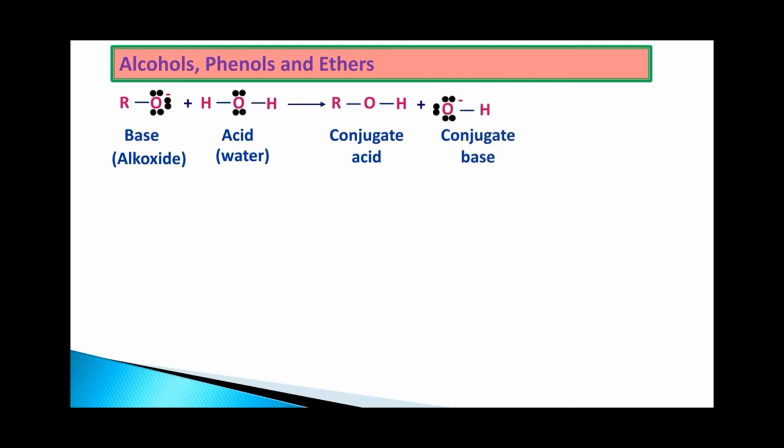OH minus is a nucleophile, which is the conjugate base of the acid. Last year in ionic equilibrium we have studied that an acid loses a proton to give rise to a conjugate base, and a base abstracts a proton to give rise to a conjugate acid. In the above reaction, water is a better proton donor. It easily gives the proton, hence it is the acid.